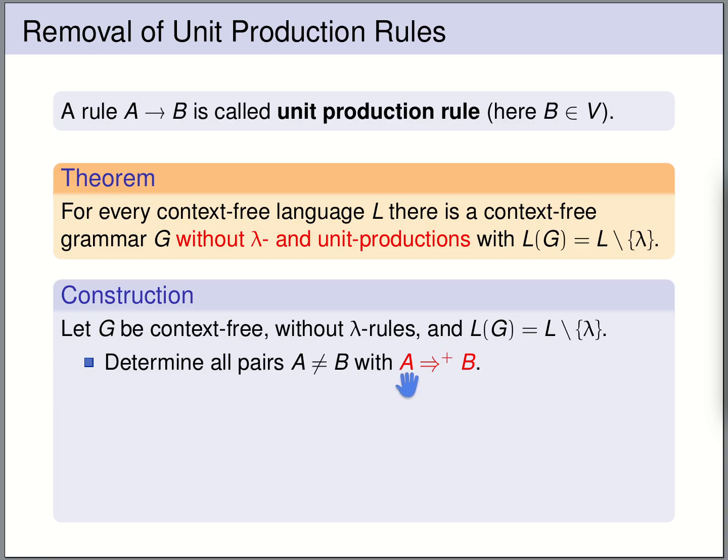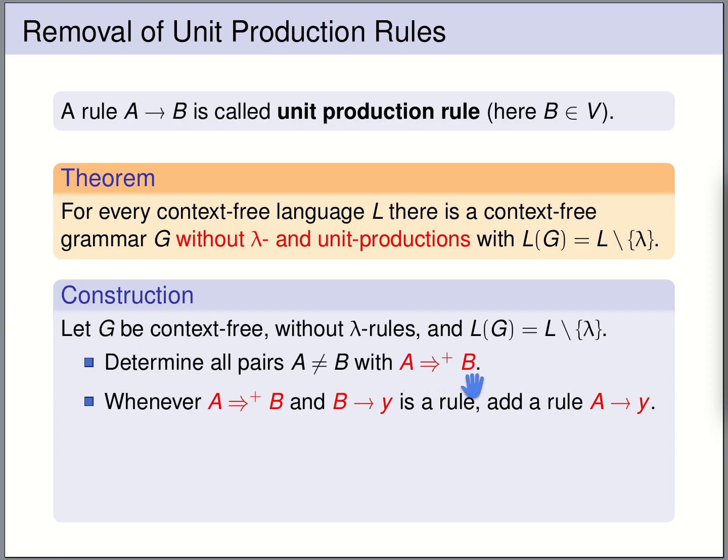So to sum up, in order to determine all pairs of variables A, B, for which there is a derivation from A to B, it suffices to consider the unit production rules. We do not need to consider any other rule of the grammar. So this makes it very easy to determine these pairs of variables.